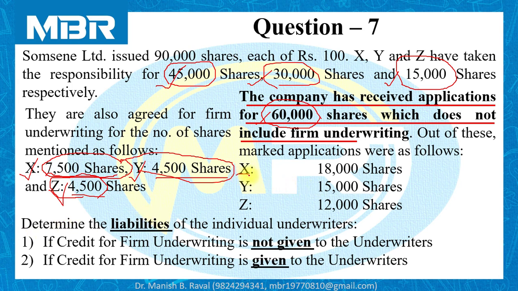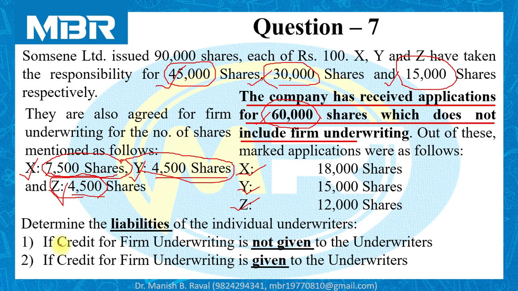Marked applications for X, 18,000 shares. Marked applications for Y, 15,000 shares, and for Z, 12,000 shares. Determine the liability of the individual underwriters if credit for firm underwriting is not given to the underwriters, and if credit for firm underwriting is given to the underwriters.